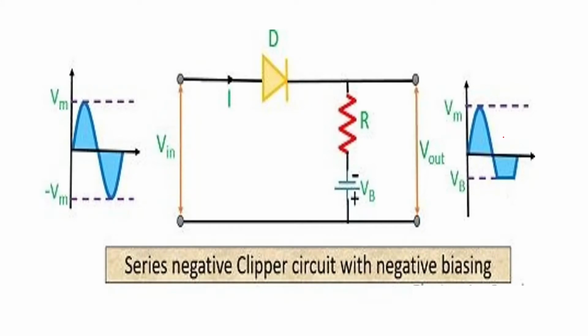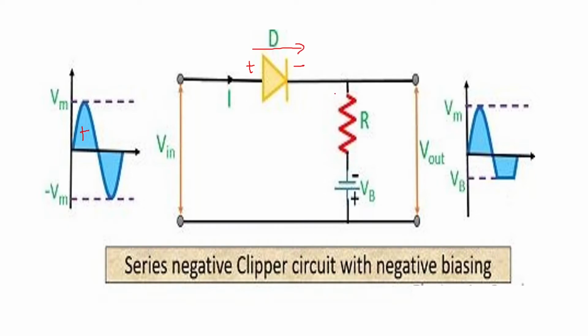Similarly, you can have a series negative clipper circuit with negative biasing. So here you can see if the input is positive half cycle, this will be plus, this will be minus, the diode will be conducting, the current will flow.